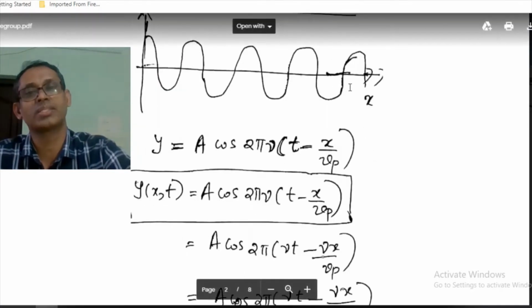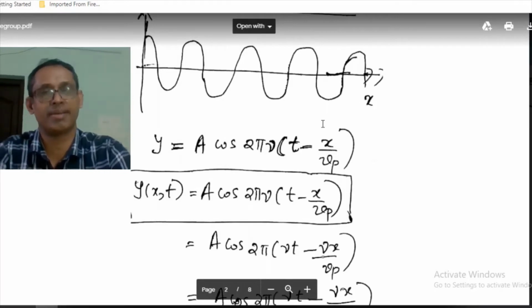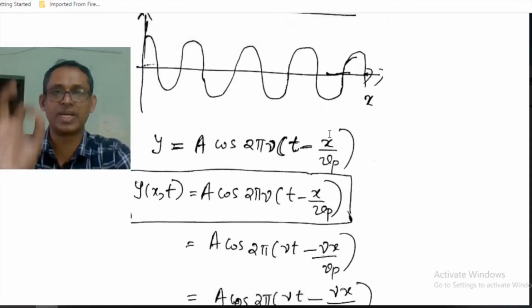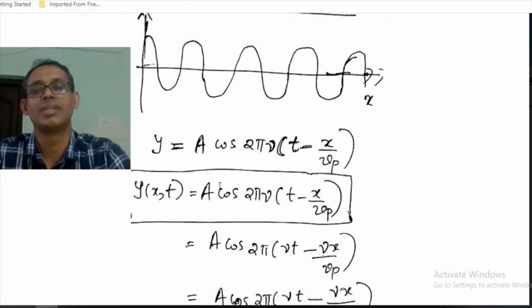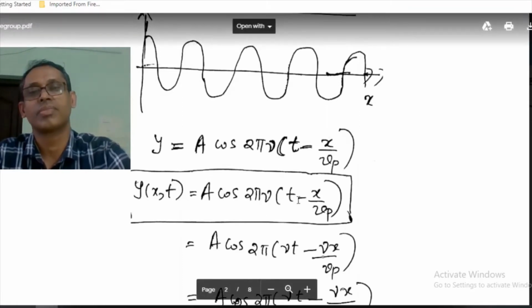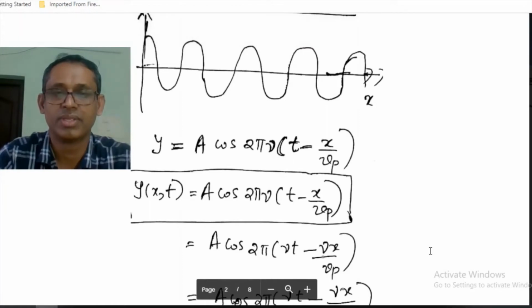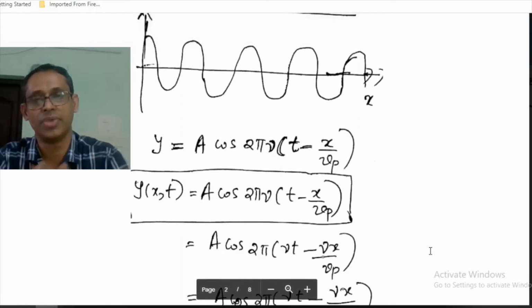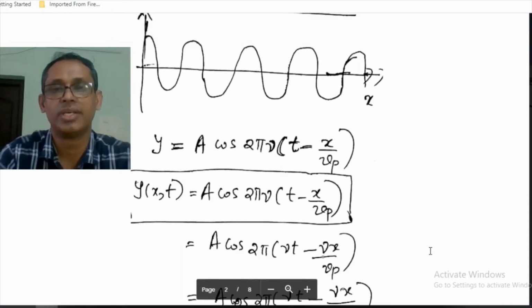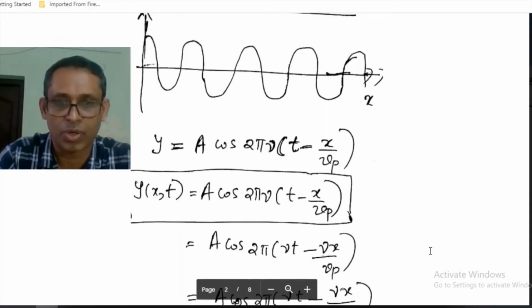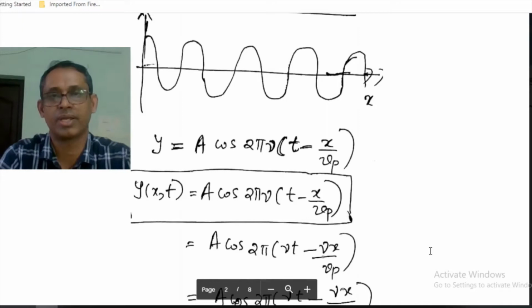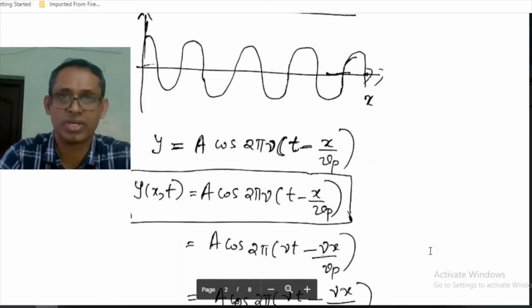It varies with x, and at a given x, it varies with the time. This is actually a familiar expression to us. We have studied this in mechanics, in the section called waves. There we study the progressive wave. This is the equation for a plane progressive wave.